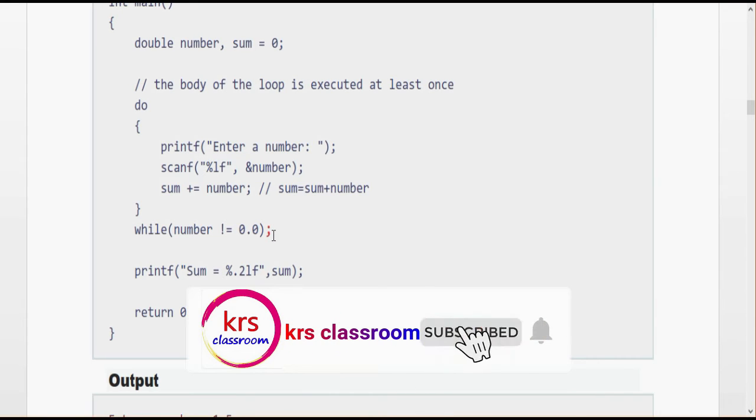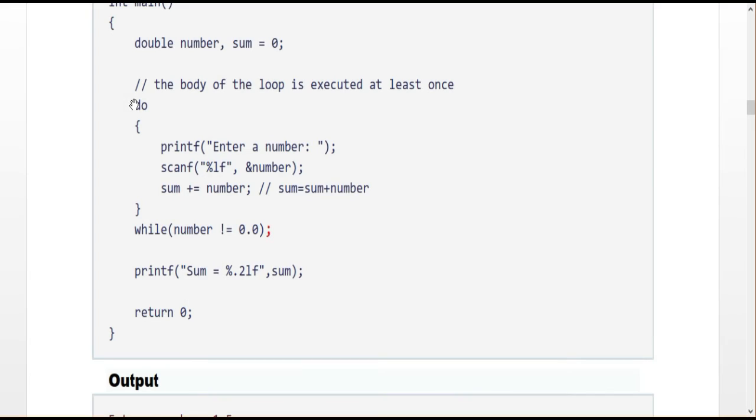When you write the do while statement, it starts from do, and the block of statements is declared within the open and close braces, and finally you write the condition with while, then end with a semicolon. So this is the format of the do while statement.